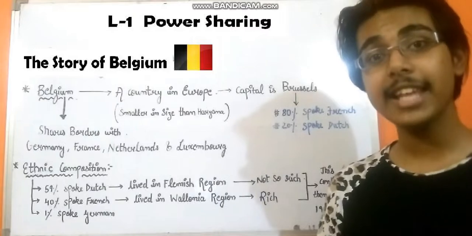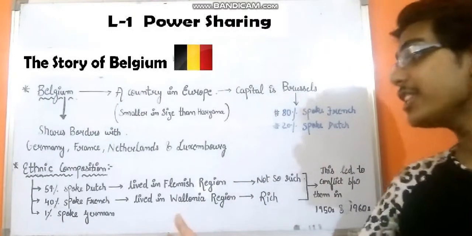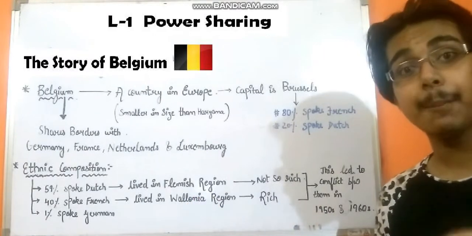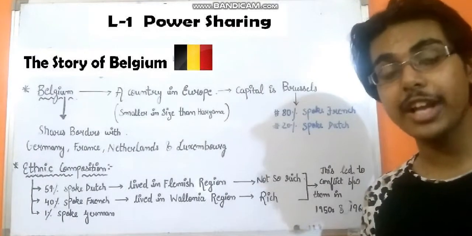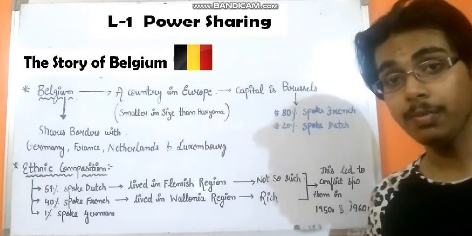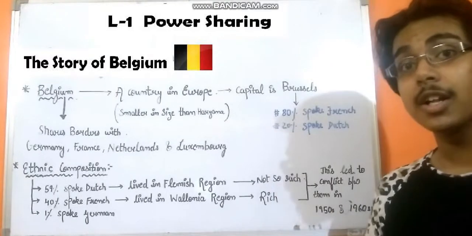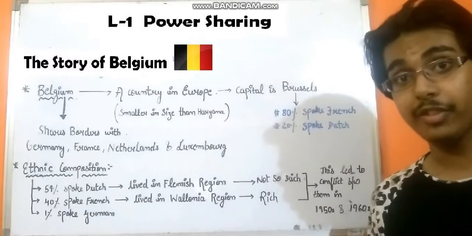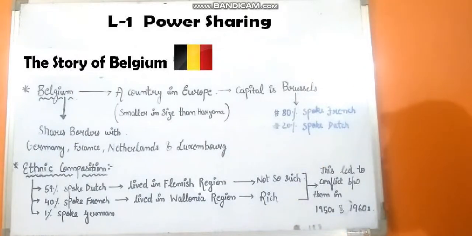Now when we look at the economic situation in this particular country, we find that the French speaking community was comparatively richer, as compared to the Dutch speaking community. The Dutch speaking community got the benefits of education and other facilities later on. So there was an economic difference between them. As a result, the economic difference between these two communities gave rise to conflict, which became very acute in the 1950s and 1960s. It's very important.